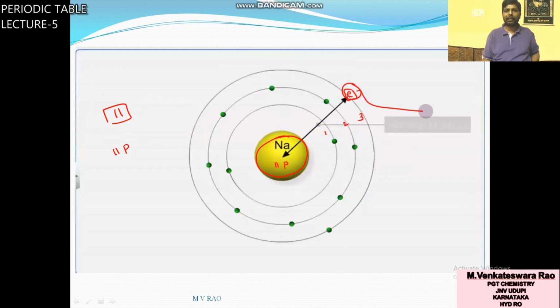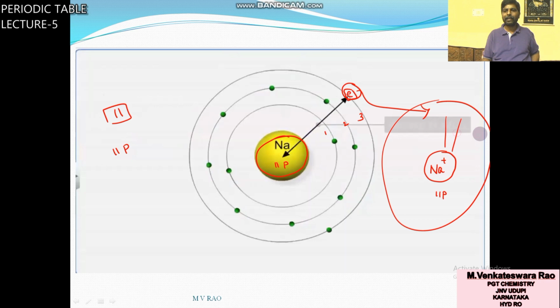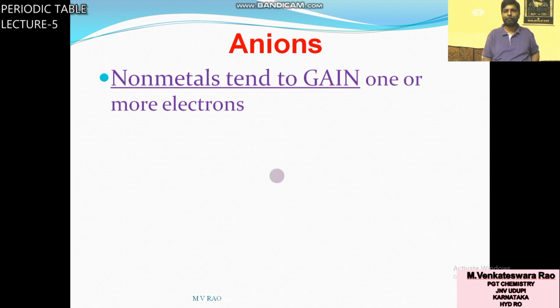You remove this electron, then it is the ion Na plus. Na plus contains 11 protons, but the surrounding electrons number is less. So here attraction is more, and the electrons will come close to the nucleus. So the size is less. The size of a cation is less than the size of the neutral atom.